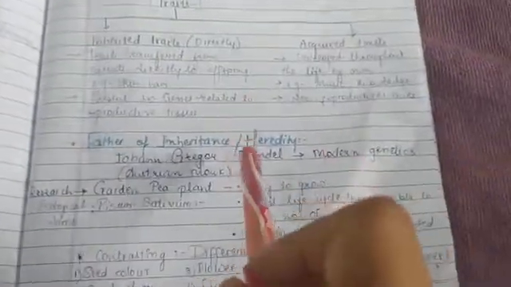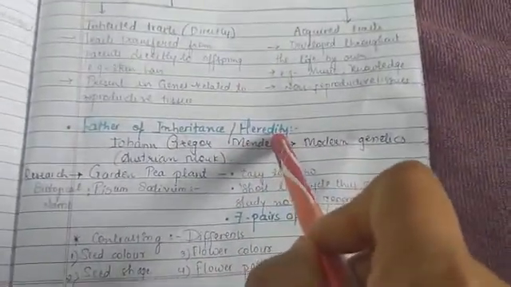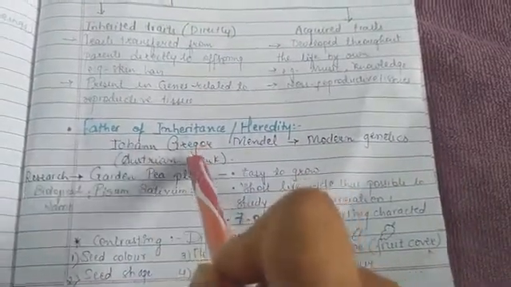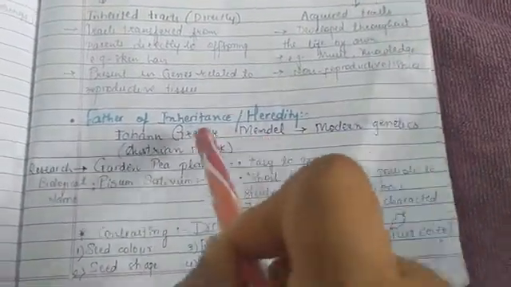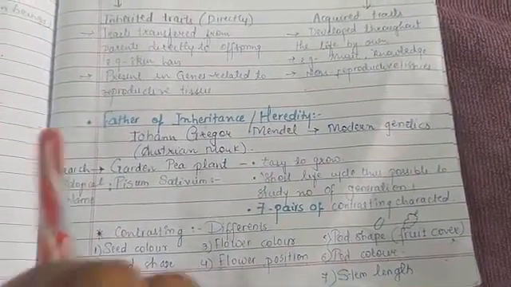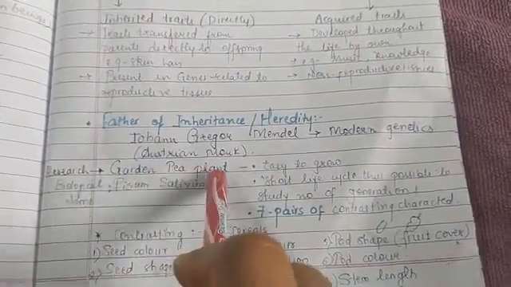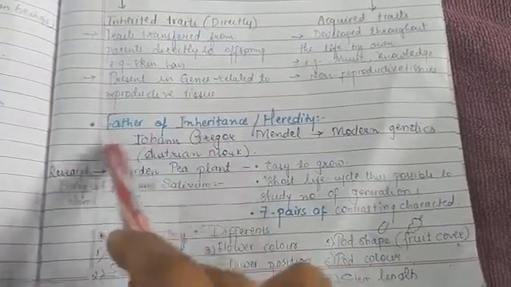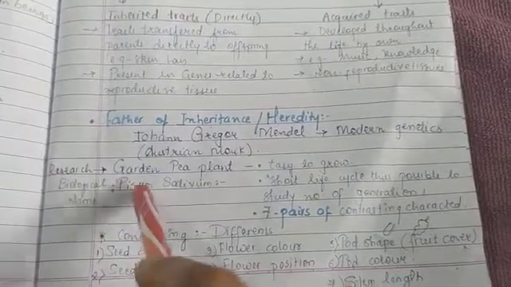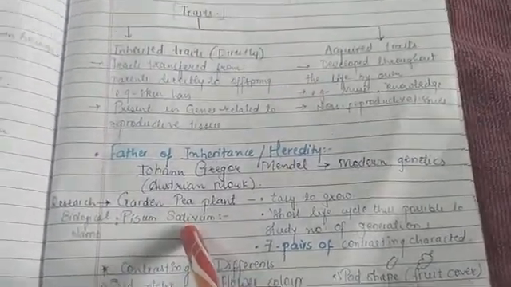Now, heredity. The concept of heredity was discovered by Gregor Johann Mendel. He was an Austrian monk. He did research on the garden pea plant. You all know the garden pea plant. Its biological name is Pisum sativum.